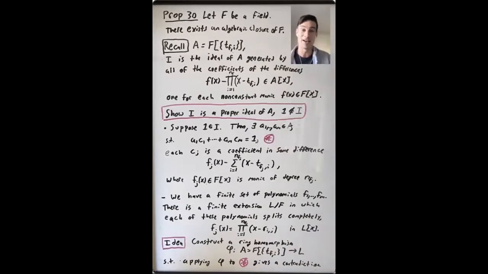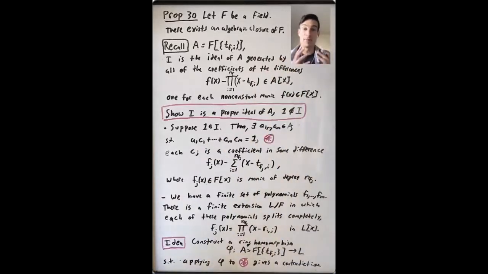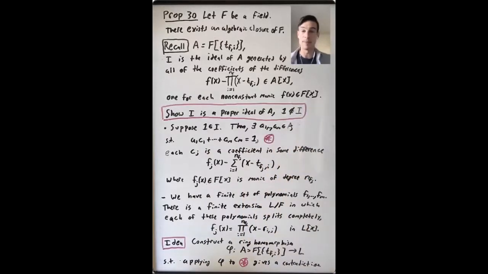So we've proven that if you have a proper ideal, it's contained in a maximal ideal. This was an application of Zorn's lemma that we saw when we first discussed ideals in rings. So then I is going to be contained in a maximal ideal M, and A/M is a field. So in fact, we're going to show that A/M is an algebraic closure of F, but this is another big part of the proof. So in the short term, what do we need to do? We need to show that I is a proper ideal of A, that 1 is not in I.